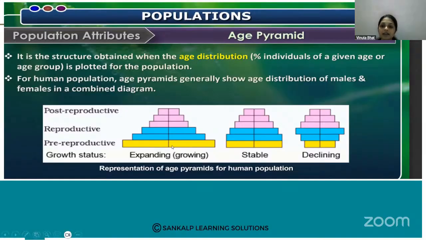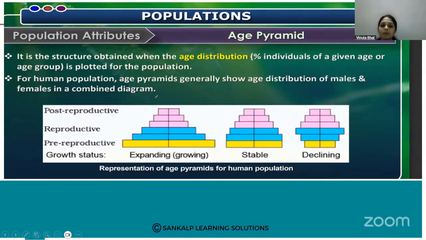It shows the age distribution of males and females, how the age is distributed in that population. The pyramid shows whether the population is growing, stable or declining.